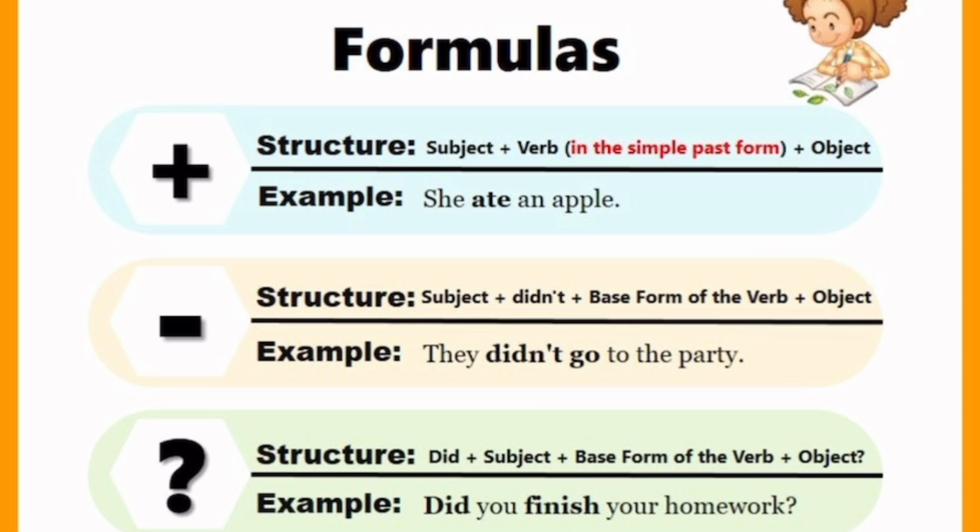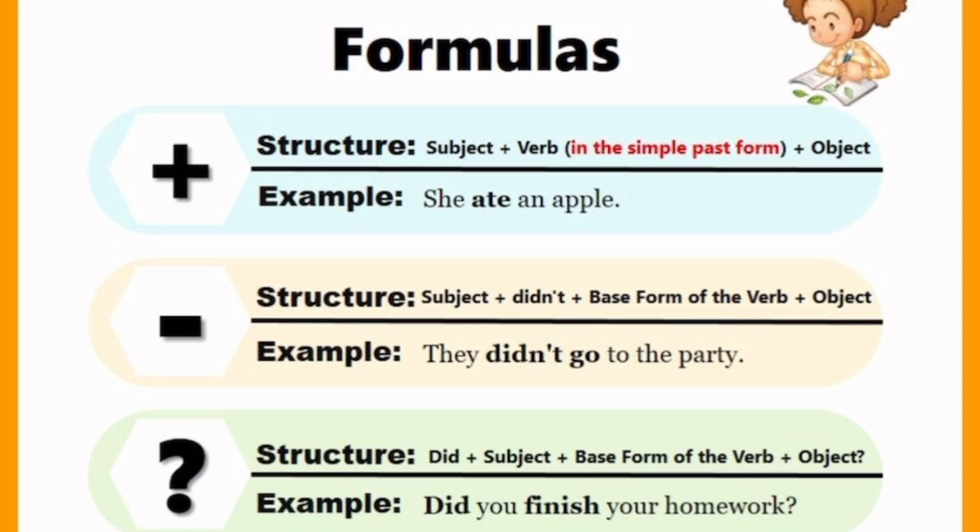They didn't go to the party. So if you now want to form it in question, you will introduce did. Remember, we explained the difference between do, does, and did. So we use did to form the past, the question of lexical verb. Then if you want to form the negative structure: they didn't go to the party. The question will be, did you finish your homework?